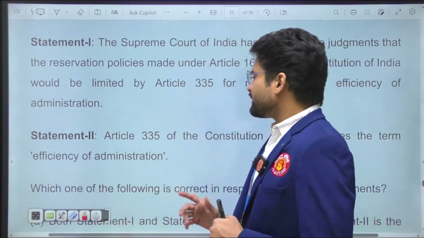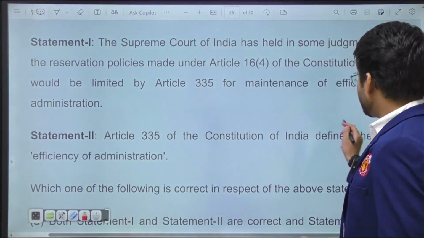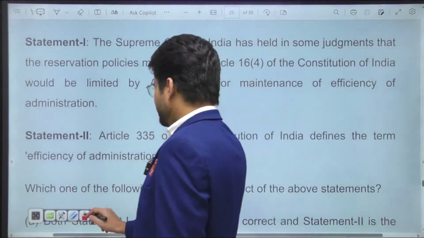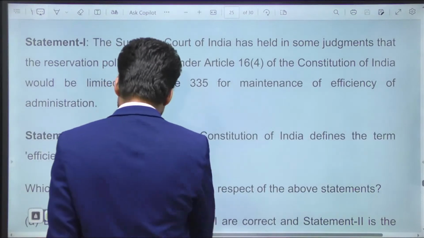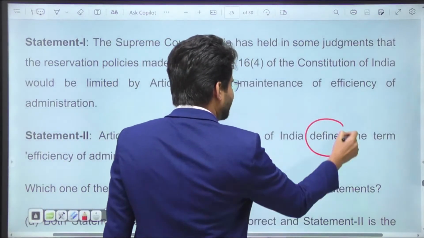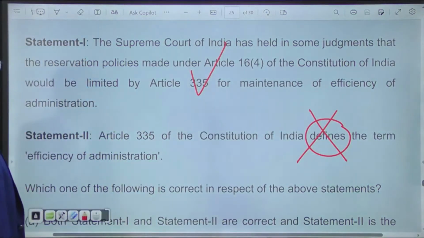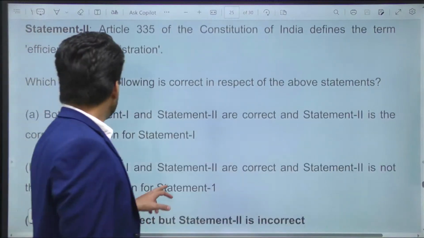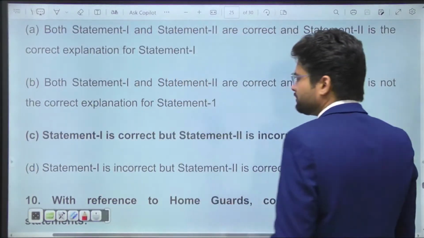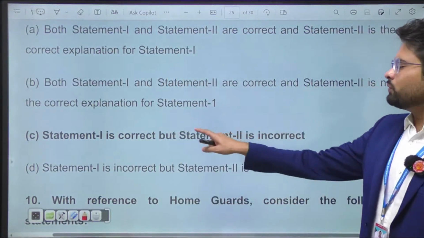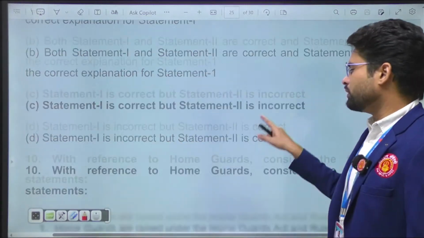So does Article 335 define it? No, it only mentions it. So defines becomes wrong and mentions is right. Accordingly, statement 1 is correct and statement 2 is wrong. Therefore, our correct option becomes C: statement 1 is correct and statement 2 is wrong.